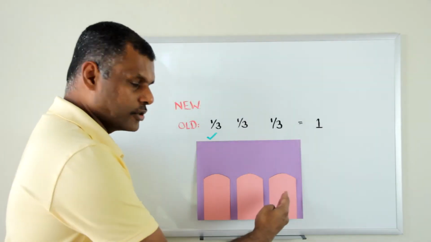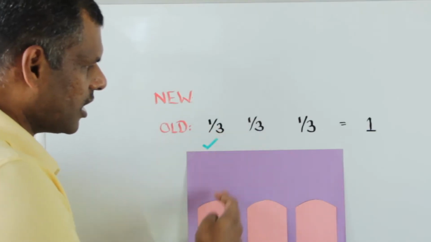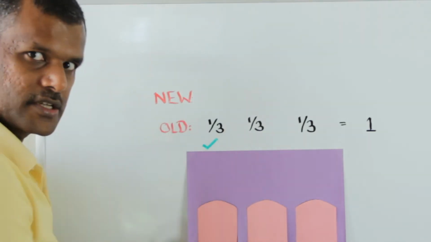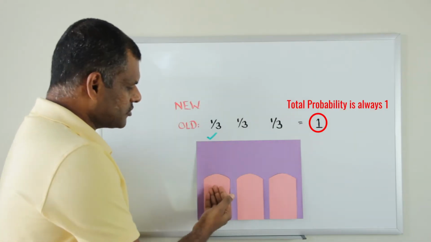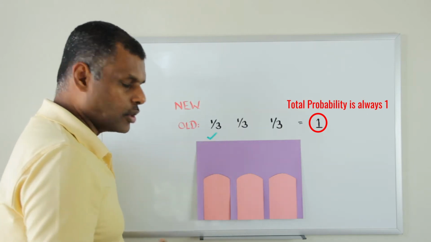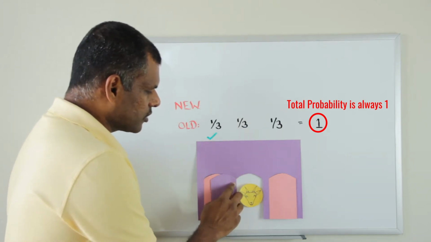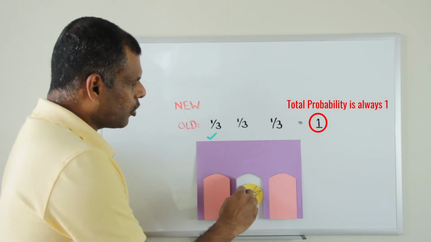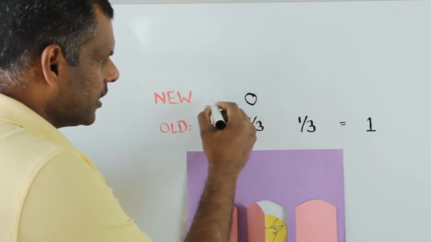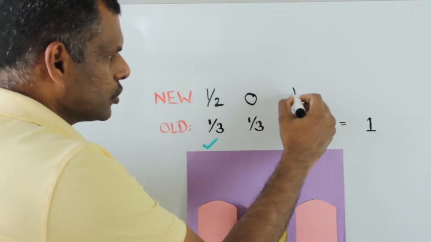Now let's look into the solution for our game. Since there are three doors, there is a 1/3 chance that the car is behind any of these three doors. Let's call these the old probabilities. Now, the game starts and you select one of the doors, which is indicated by the green tick symbol. Then the host opens one of the remaining doors to reveal the goat. This action modifies these probabilities as 0 for the door the host opened and 1/2 for the other two doors.